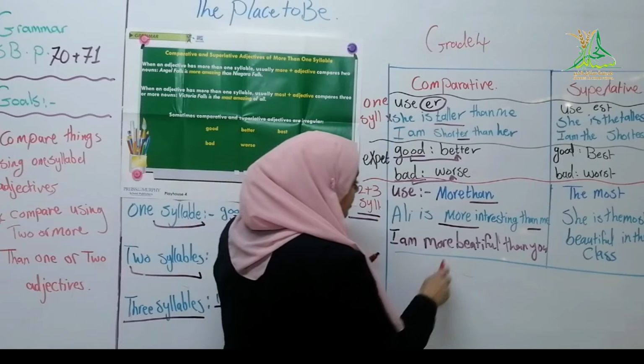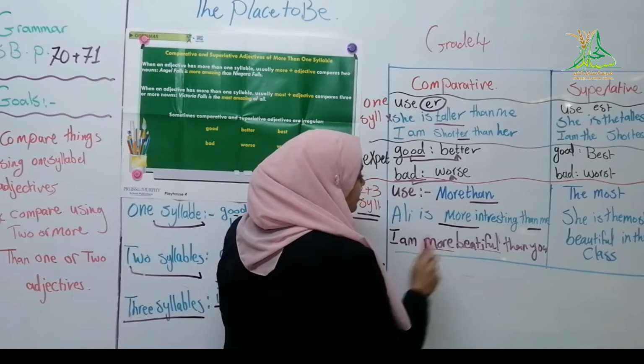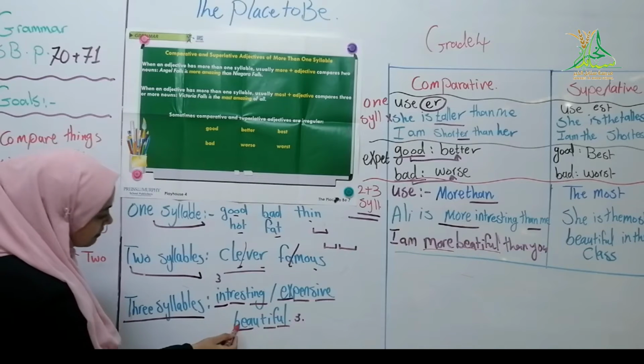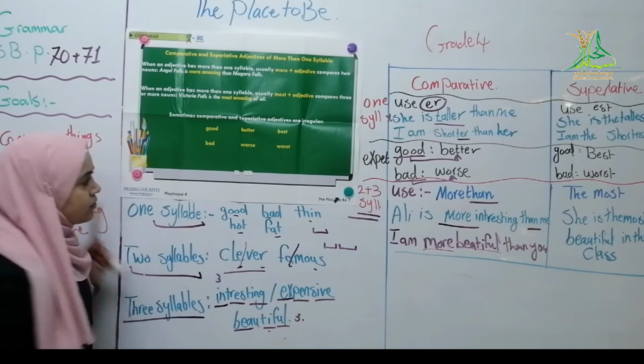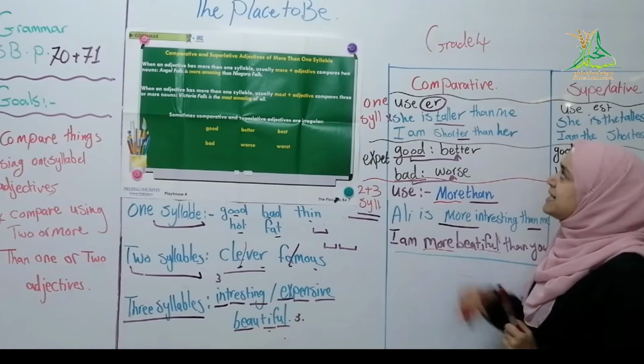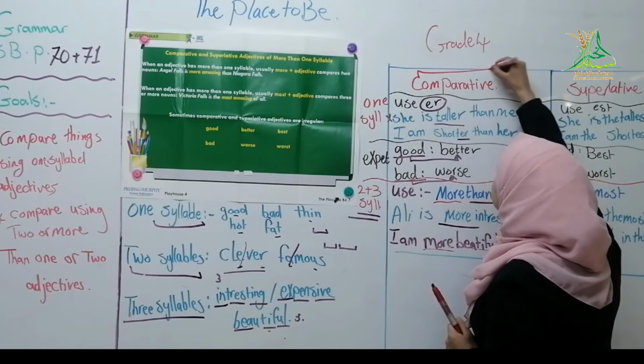More beautiful. More than one syllable. Look, three syllables: beautiful. When we have three or more syllables, we use more. This is something called comparative.